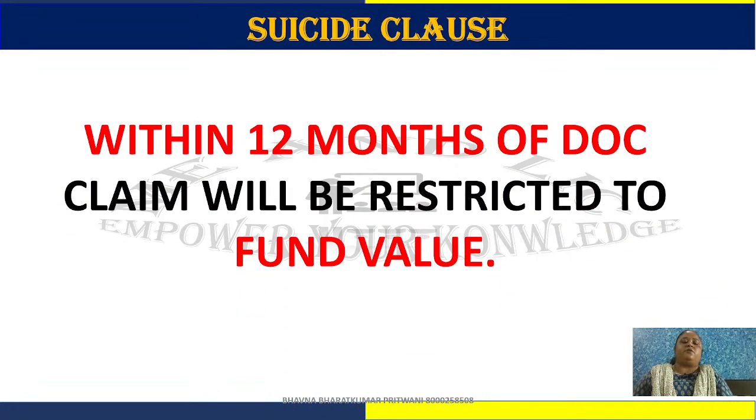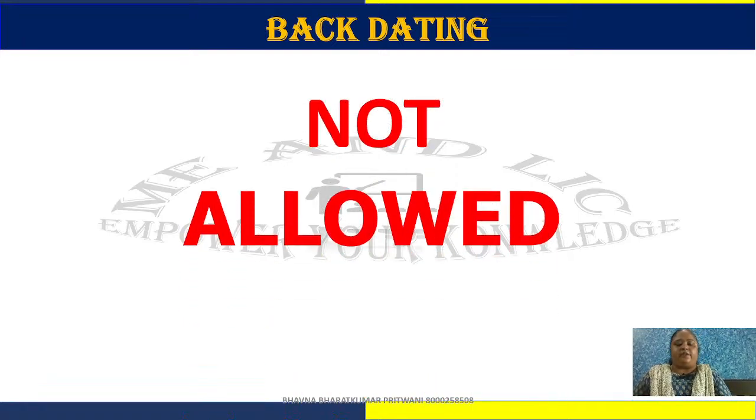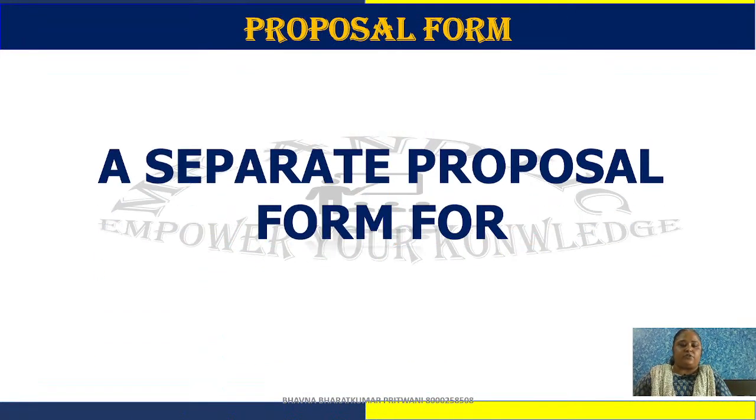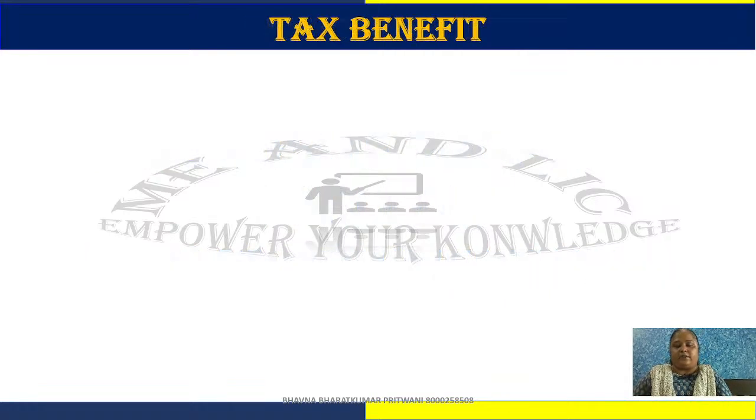Suicide clause: if God forbid the client commits suicide within 12 months of the date of commencement, then the claim will be restricted to fund value, no sum assured will be paid. Again I am giving a disclaimer, this is for educational purposes. We are not suggesting anything like this. This is a very bad thing. Backdating is not allowed in ULIP plans. For the proposal form, you have to fill a special proposal form, that is the endowment plus proposal form.